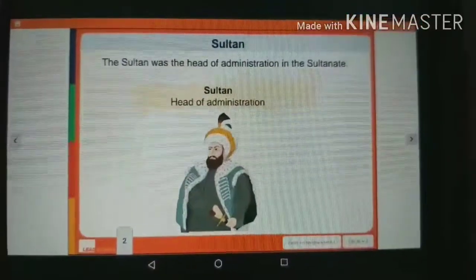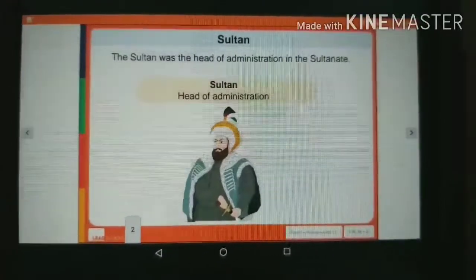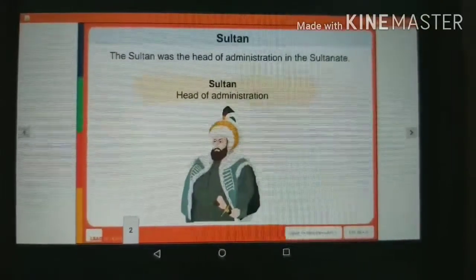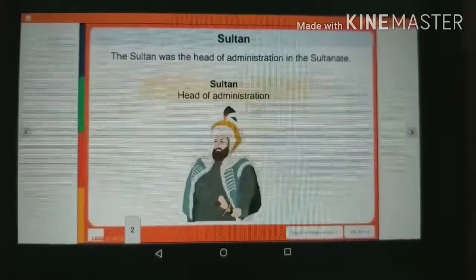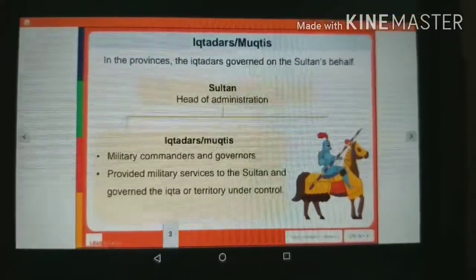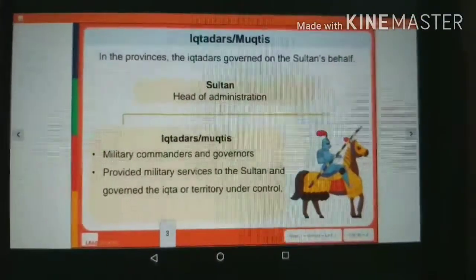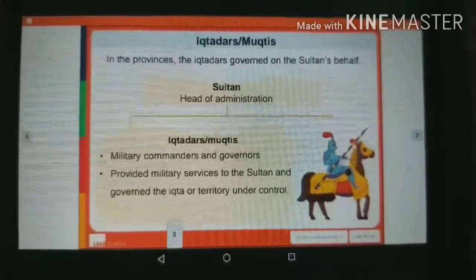Here you can see the Sultan was the head of the administration in the Sultanate. Here you can see the picture of the Sultan, who was also known as the head of administration. Then in the provinces he has the Iqtadars who govern on the Sultan's behalf.